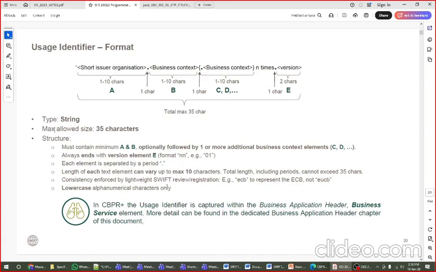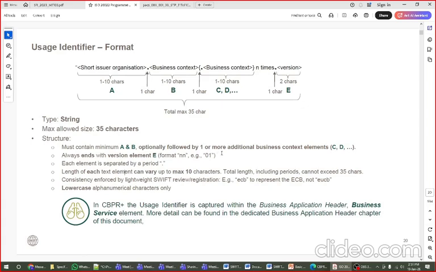So it is defined that the string can include lowercase and uppercase, numbers 1 to 100, 1 to 99, 1 to 9, that kind of information. So that kind of information is mentioned: when you are using any character, the maximum allowed is 35 characters, and it can include both lowercase and uppercase.